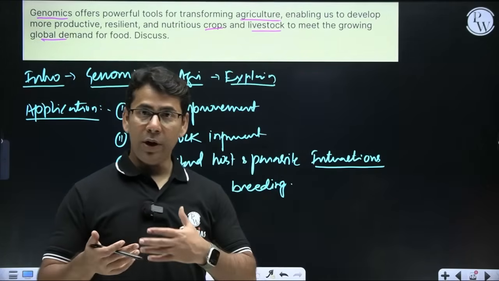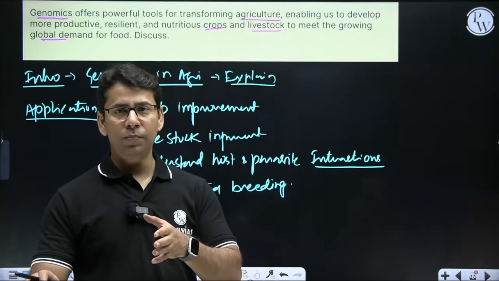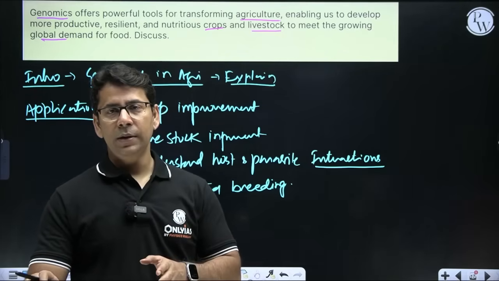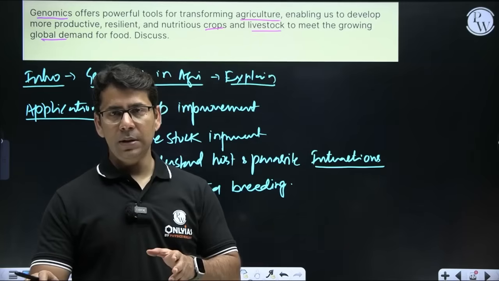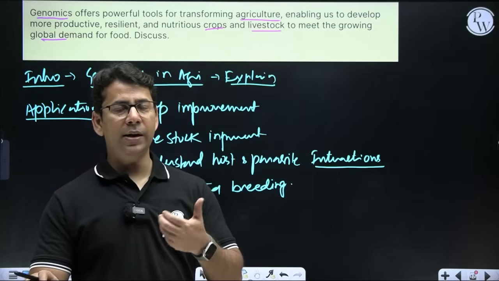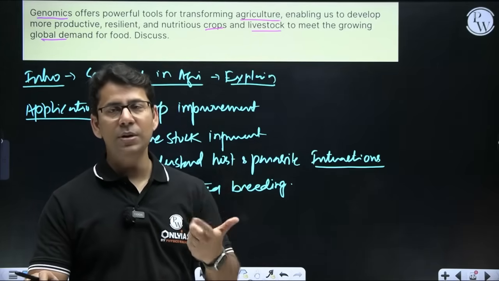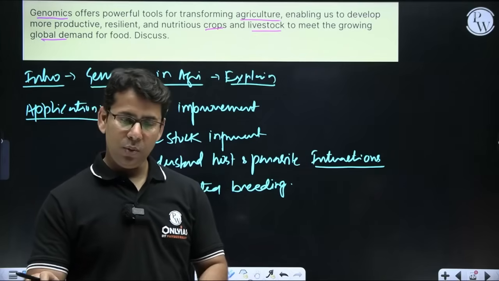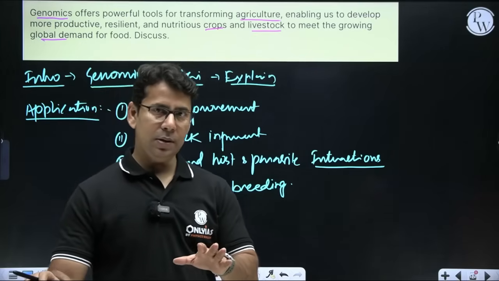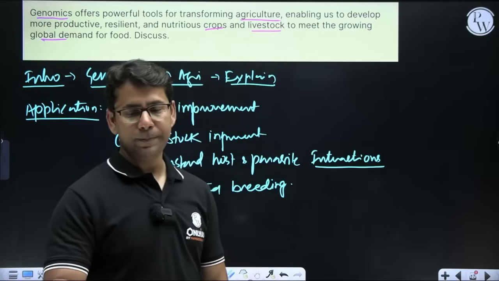Like we have already done in a cloning program, we have done cloning of many animals, right? Although cloning doesn't directly link to this, the motto is that only. And now genomics is also being explored in that way.